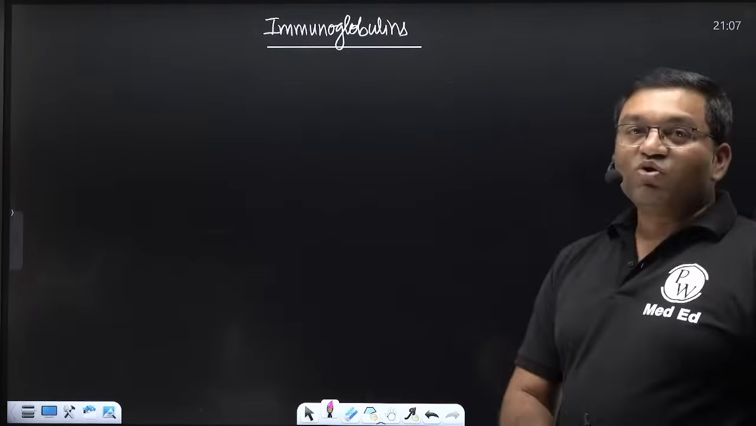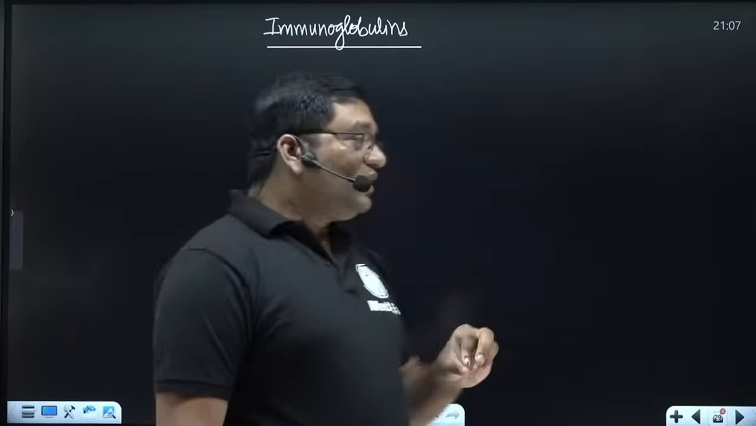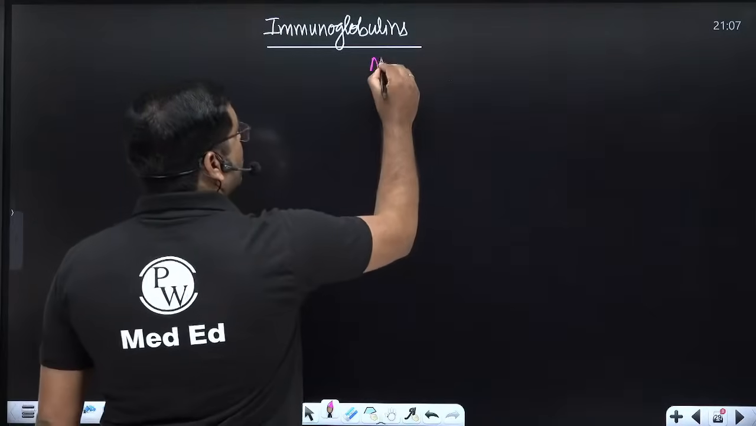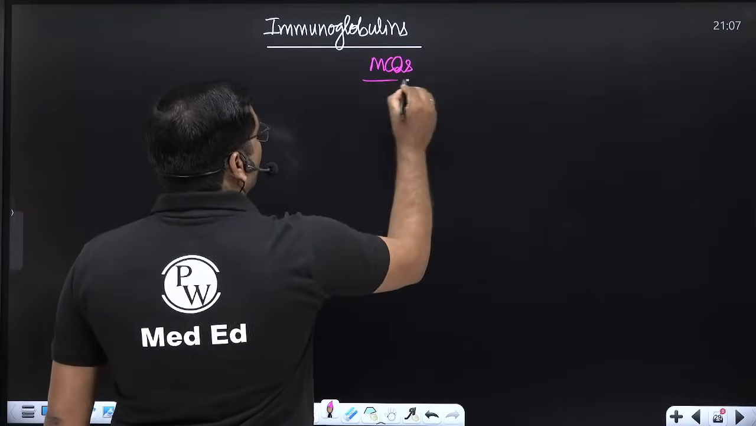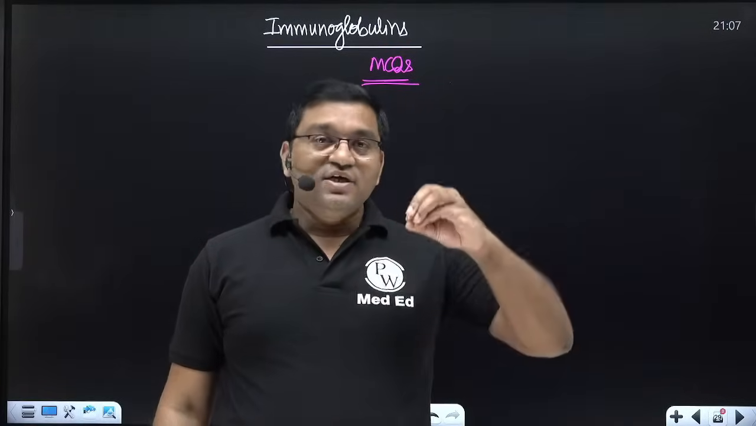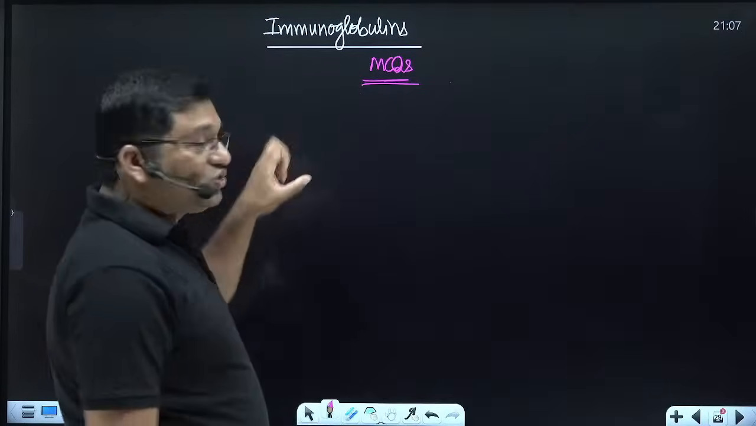Now the immunoglobulins. This is an important question again: immunoglobulins, their structure and their function. This topic is particularly important for MCQs and for short answer questions. Immunoglobulin, their structure, their types, and their characteristics. So we'll discuss this in short.